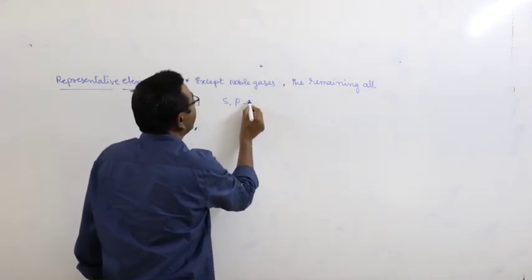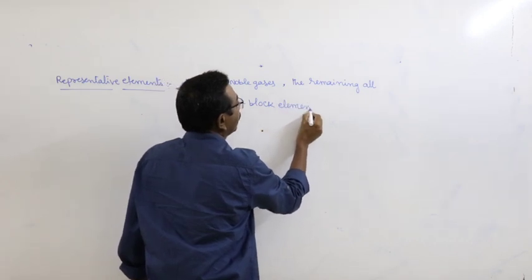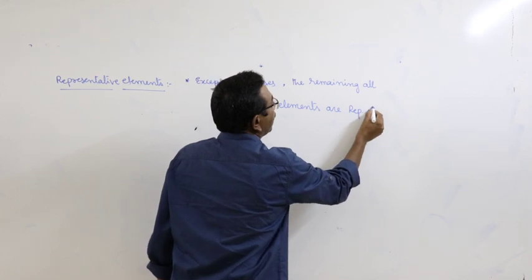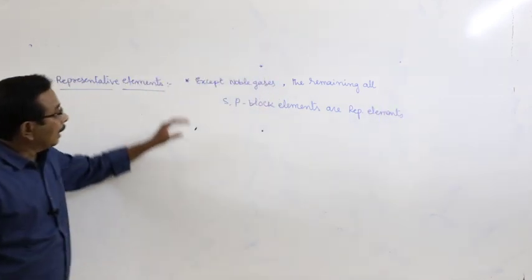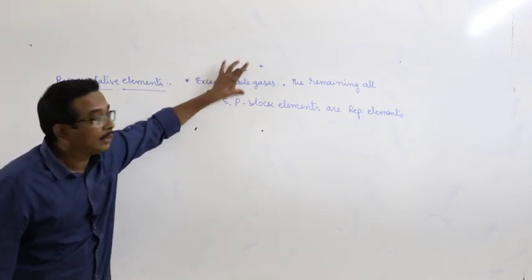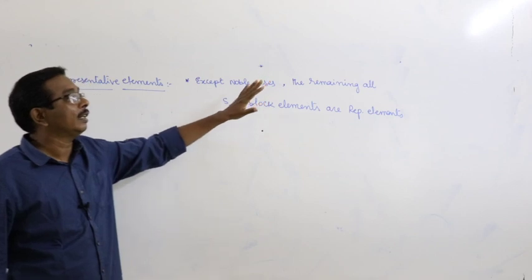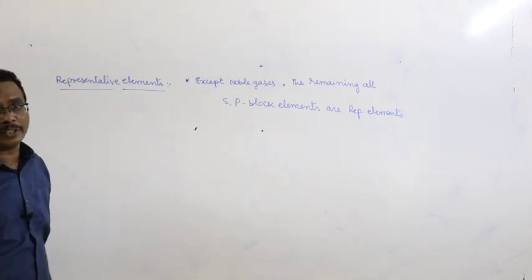S and P block elements are representative elements. Except noble gases, the remaining all S and P block elements are known as representative elements. This is about one type of definition.